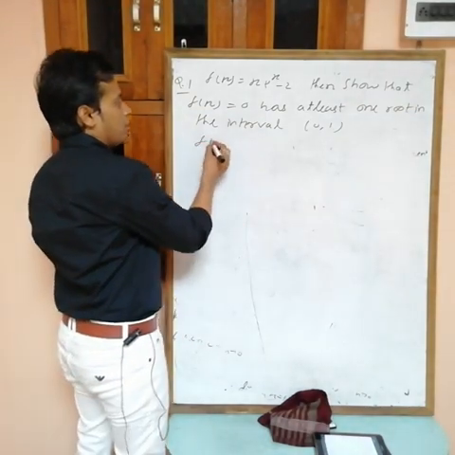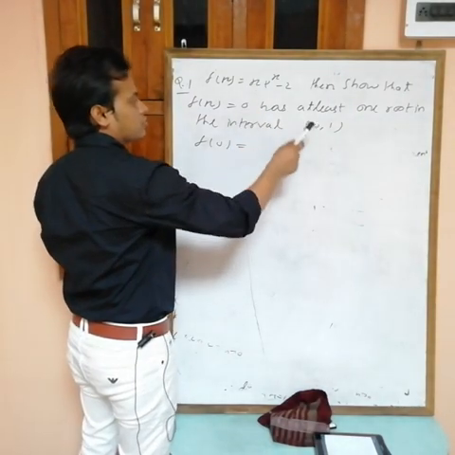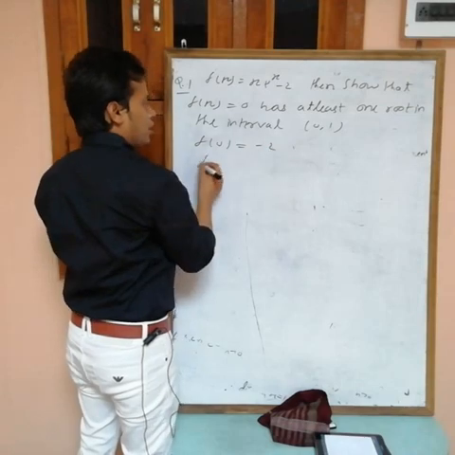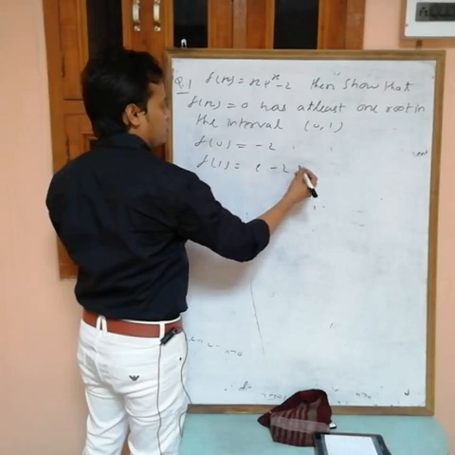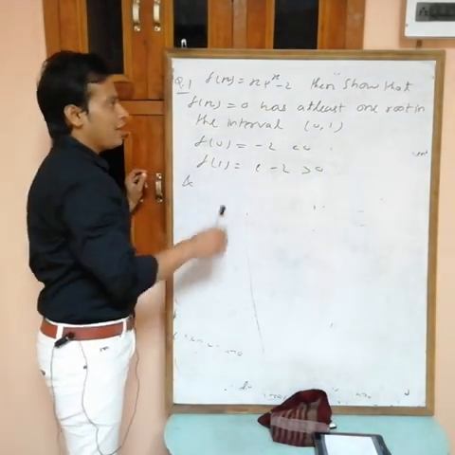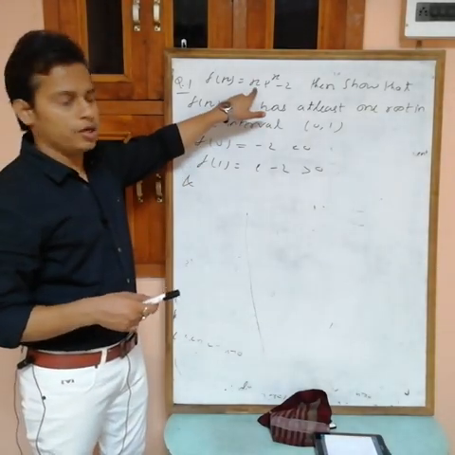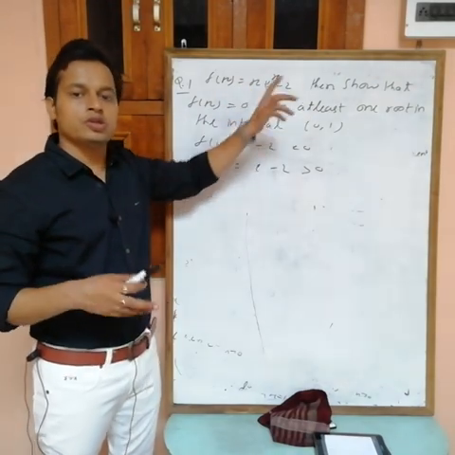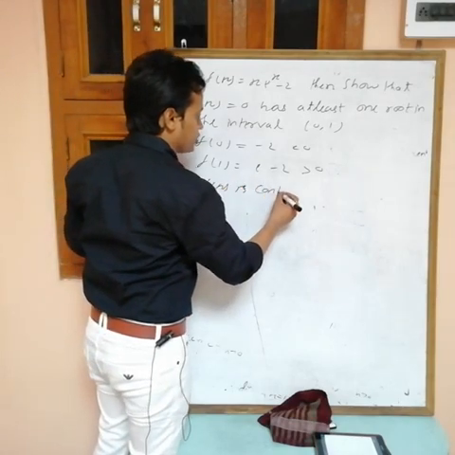See, f(0) equals, if you put x = 0, then 0 minus 2. And f(1) equals, if you put 1, then 1 times e^1 minus 2. This is less than 0, this is greater than 0. And is f(x) continuous or not? Polynomial is continuous, exponential is continuous, continuous times continuous is continuous, continuous minus continuous is continuous. So f(x) is a continuous function.